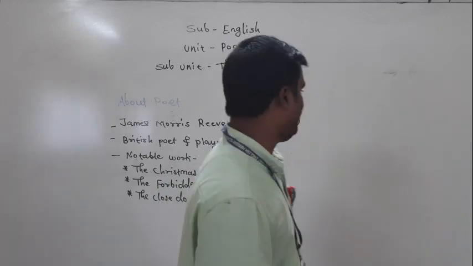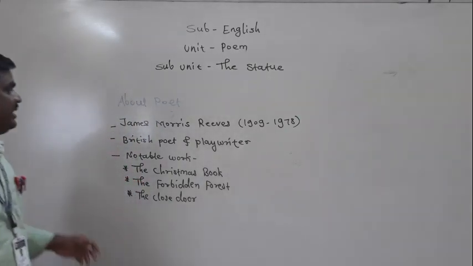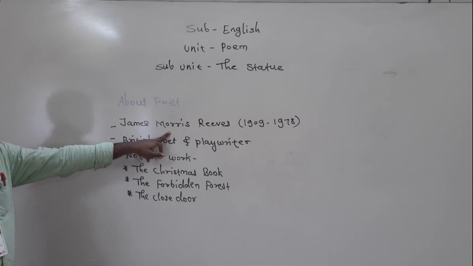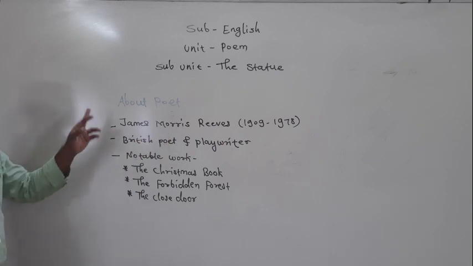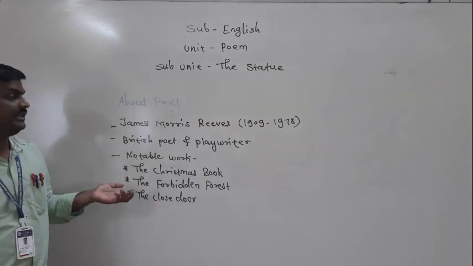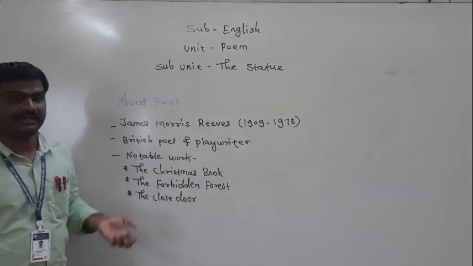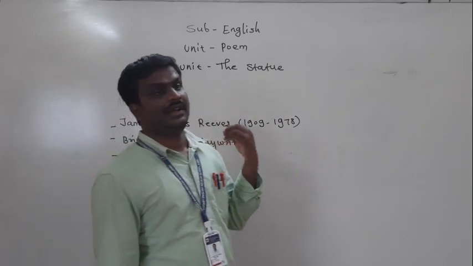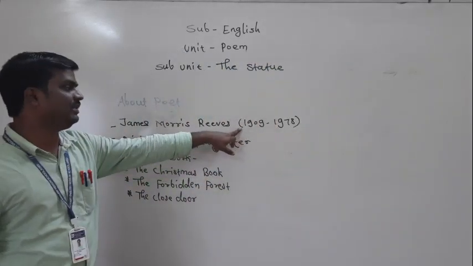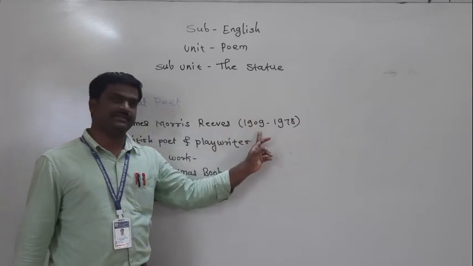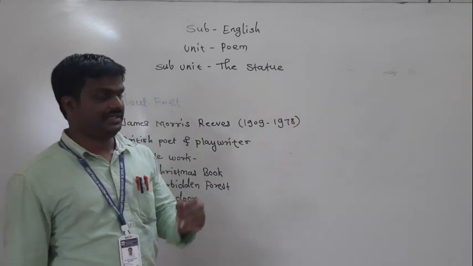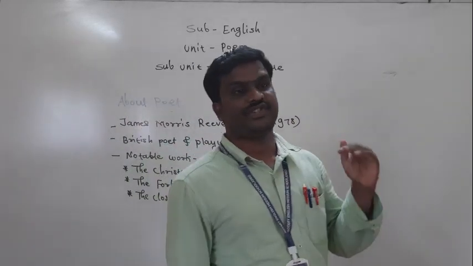Line by line meaning, we will discuss in detail. But before that, I would like to discuss the poet. Friends, this poem is written by James Morris Reeves, a well-known British poet and playwright. He has written several poems and several plays. He was born in 1909 and died in 1978 in Britain.